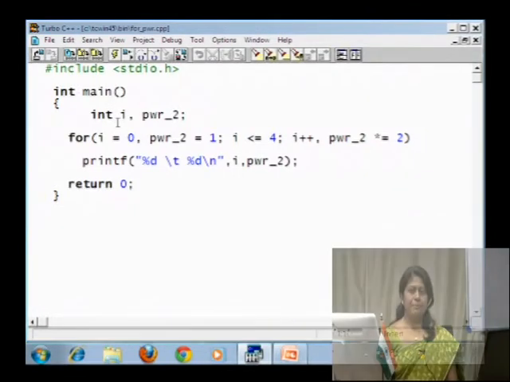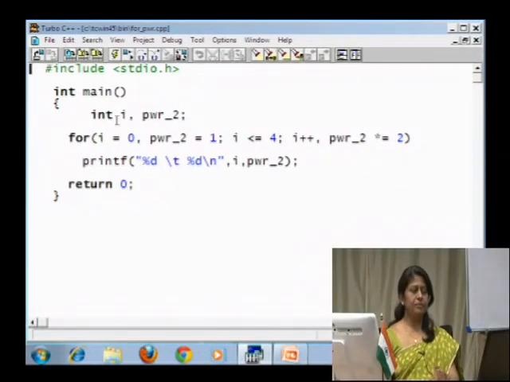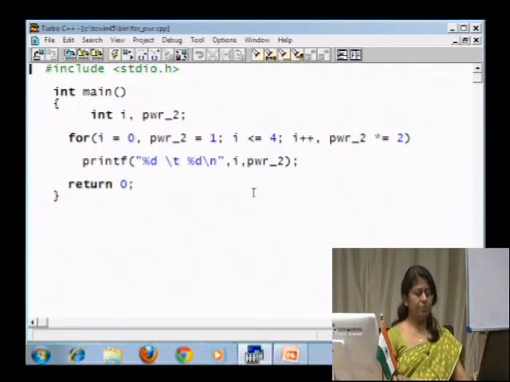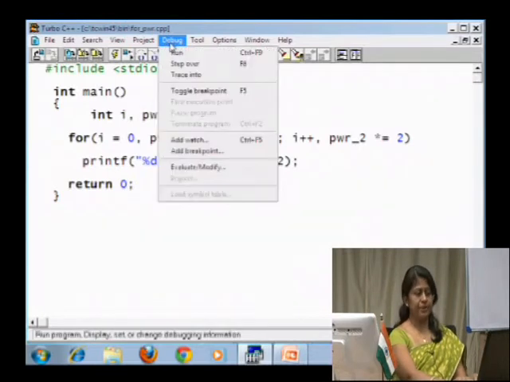Just look at this program, it is the same code. You have two variables, I and power2, and we have an initial value of I equal to 0 and power2 equal to 1, and the terminating condition I less than or equal to 4. We are incrementing the value of I by 1 each time and power2 by a multiple of 2, that is, power2 equals power2 into 2. And we are trying to print these variable values. So, when we execute this program, let us see what the output would be.